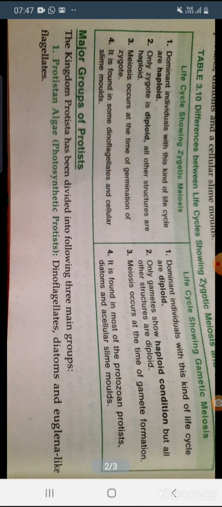Next is that we can divide protists into 3 major groups, or the subgroups. First is the protistan algae or the photosynthetic protist. So the photosynthetic protists include dinoflagellates, diatom and euglena-like flagellates. So these names you have to learn, and with the subgroups. So protistan algae or the photosynthetic protists, that is dinoflagellate, diatoms and euglena-like flagellates.